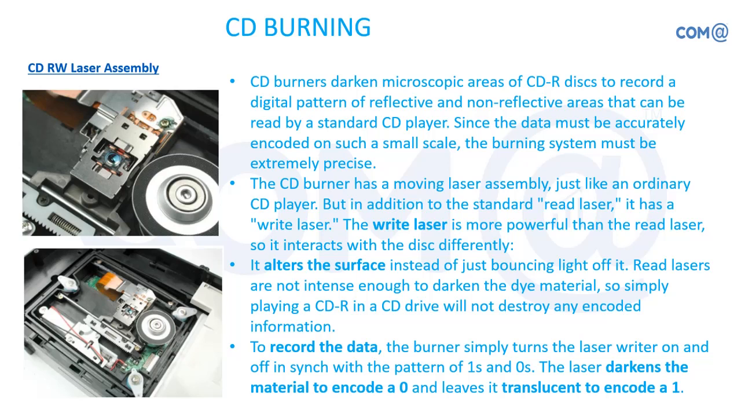For reading you'll have a different laser, and for writing you'll have a different laser, and it will be more powerful also. You'll have a common surface, but while writing the data, it creates an impact over the surface. In the sense, it creates changes in the surface, because of which you differentiate the data. To record the data, a burner simply turns the laser light on and off in a pattern such as ones and zeros. Based on 1 and 0 only, we are going to read the data.